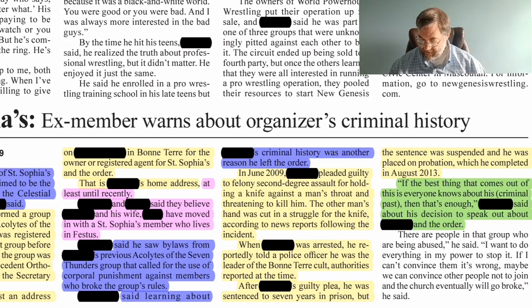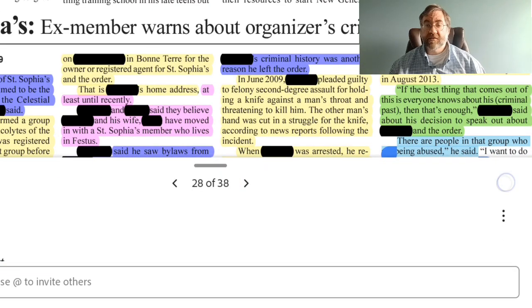There are people in that group who are being abused, he said. I want to do everything in my power to stop it. If I can't convince them it's wrong, maybe we can convince other people not to join and the church eventually will go broke. So two different things are going on here. The first is his opinion that people are being abused, so we'll go ahead and mark that as opinion and we'll highlight that in pink.